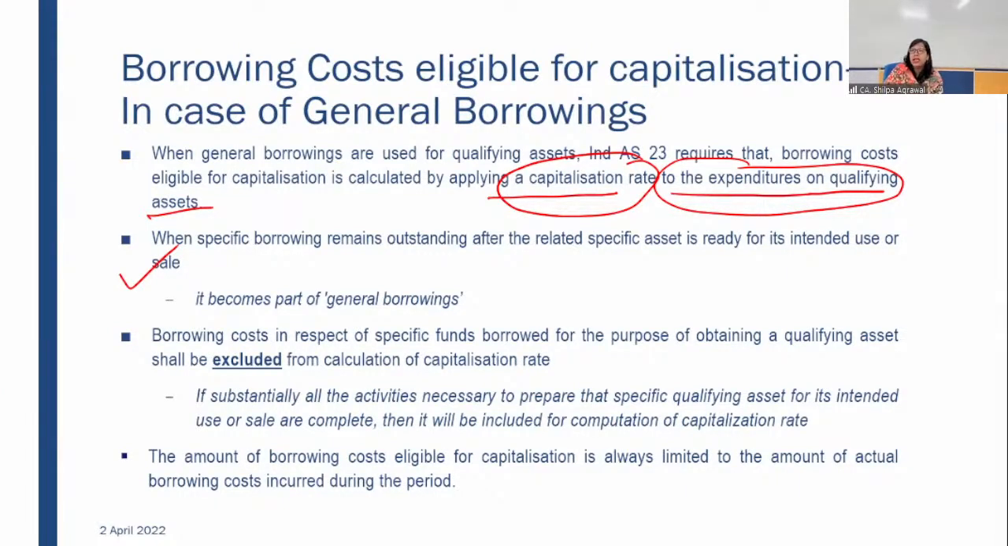But in that case, you have to limit the capitalization amount, and that capitalization amount will be limited to the actual interest which you are incurring on that particular borrowing for that particular period. It may happen that because of the capitalization rate your amount comes to rupees 20,000, and your actual borrowing cost was only 18,000. So you cannot capitalize 20,000 because it has been computed on the basis of the capitalization rate. You have to restrict it to the actual borrowing cost which you have incurred. Fine. So this is also very important to understand.